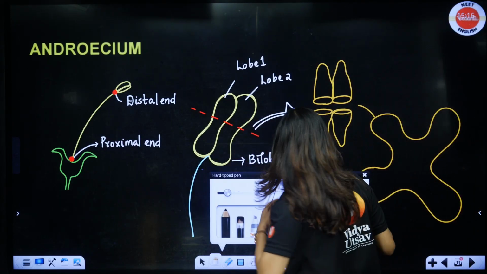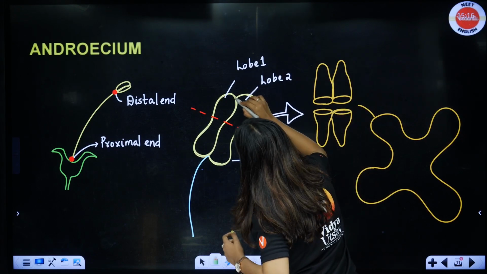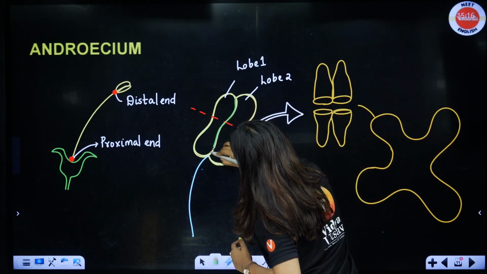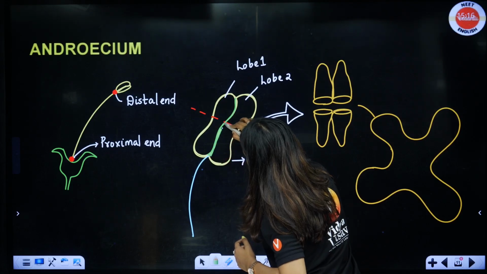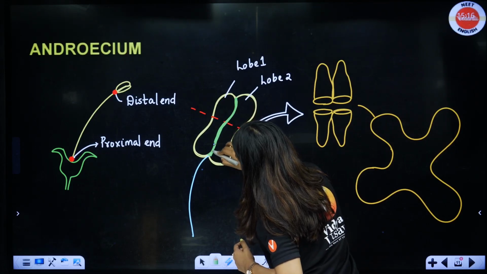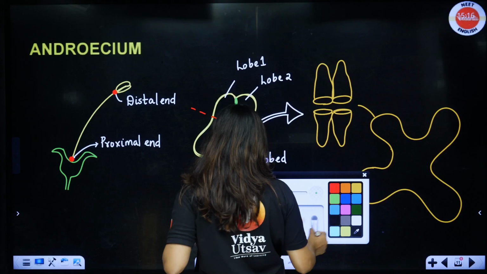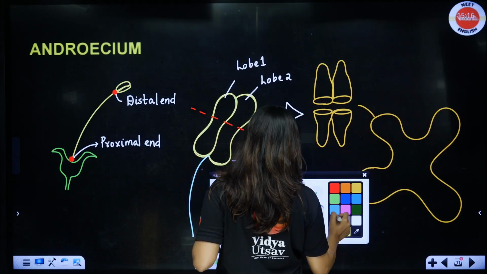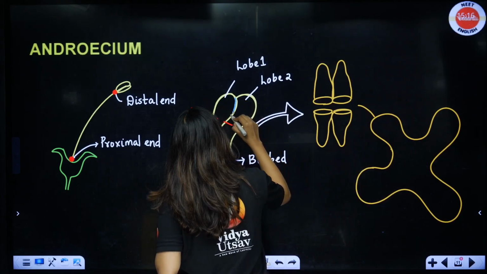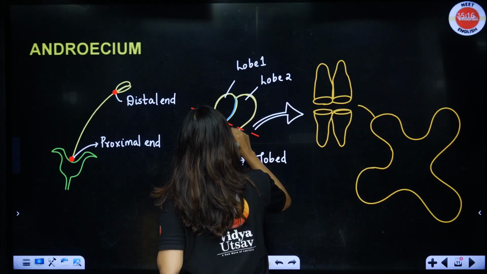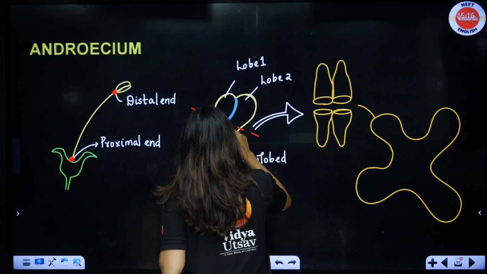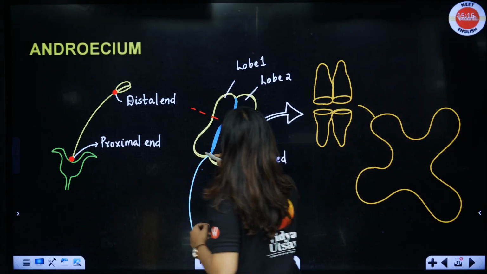Now students, in the center, if you look, there is one line like this, which is actually a little thicker and broader. This line is called the line of dehiscence. What is it called? It is called the line of dehiscence. Okay, I will draw it with another color because it is not visible. So here you have a line which is called the line of dehiscence. What is the line of dehiscence meaning?